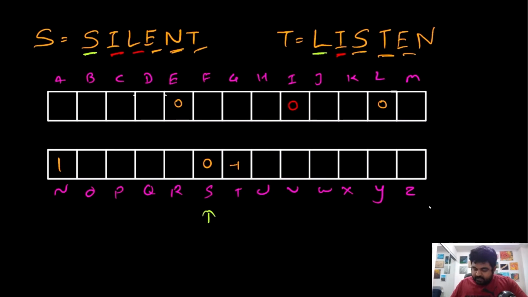Now the last character is T and N. So for the T we will have to increase the value. The original value of T is actually -1, so we will increase it to 0. And for this value of N, we will have to decrease it. The value of N currently is 1, so we will reduce it to 0.